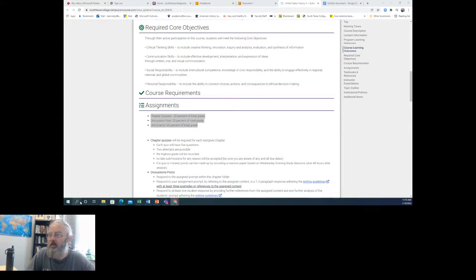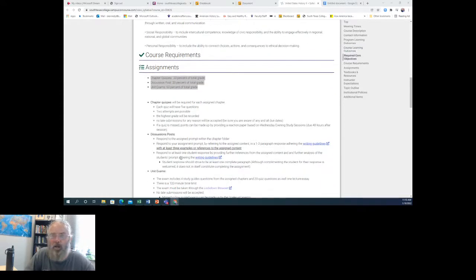But basically, the chapter quizzes will be multiple choice questions, sometimes multiple responses, meaning there'll be more than one response that is correct, and it'll indicate that within the question, true or false, or fill in the blank. But generally speaking, it'll be multiple choice, the quizzes. 2 attempts are possible. There'll be 5 questions on the quizzes. Generally speaking, there might be some exceptions to that, but generally speaking, it'll be 5 questions. You will have 5 minutes to complete it. The highest grade will be recorded of the 2. No late submissions for any reason will be accepted, so be aware of the due date.